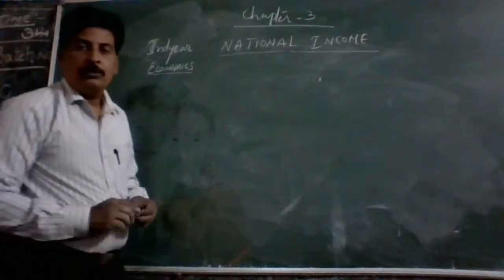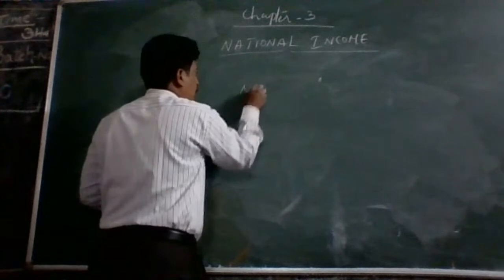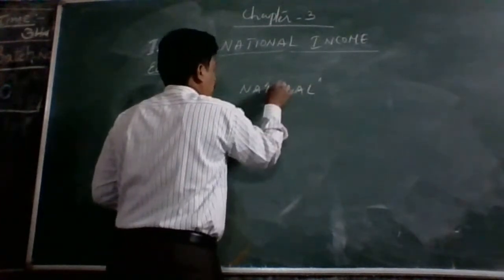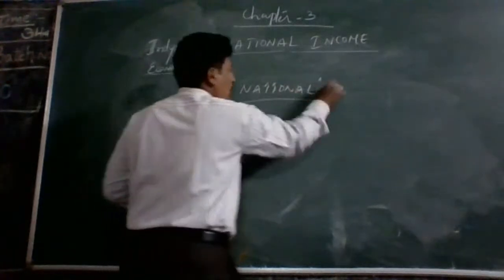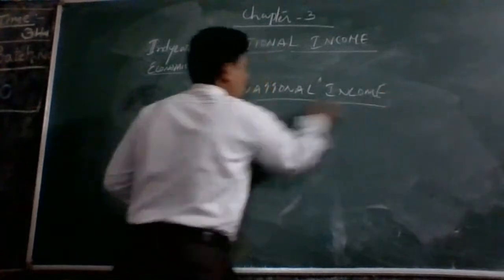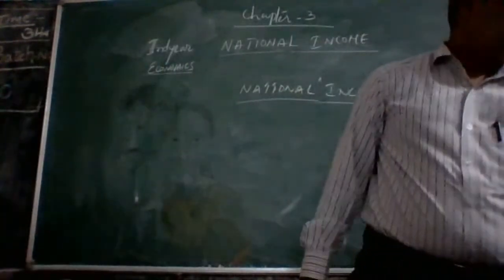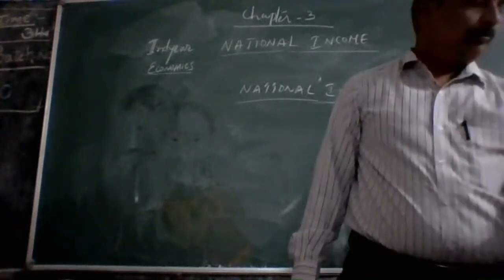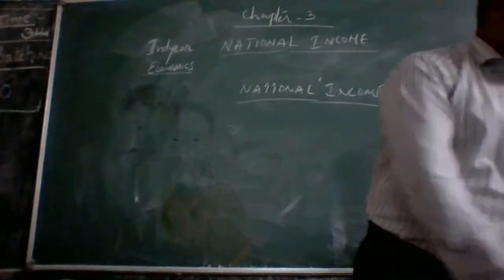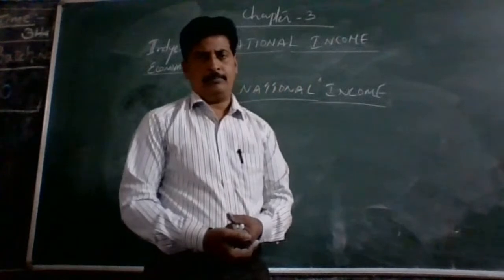Then coming to national income. What is the definition of national income?